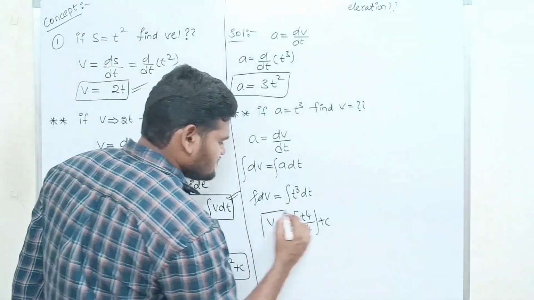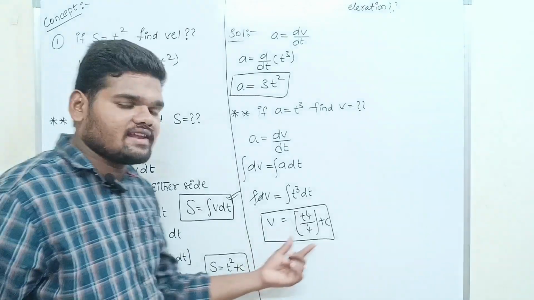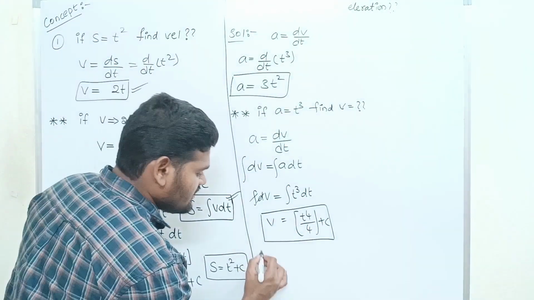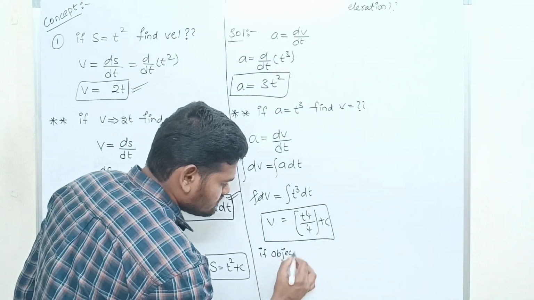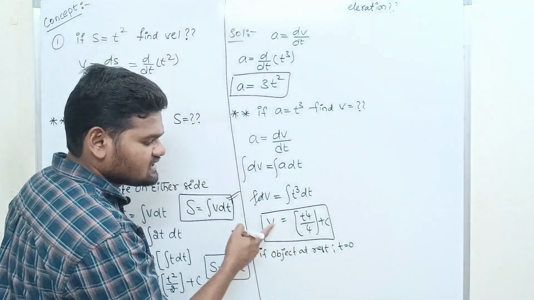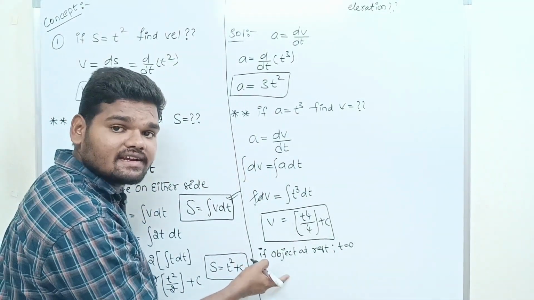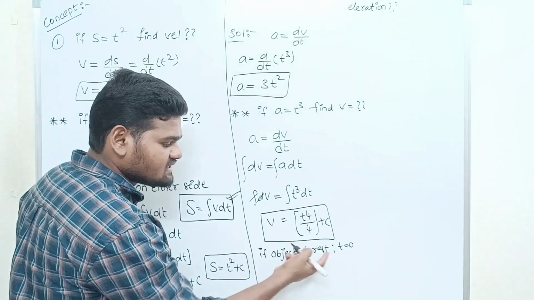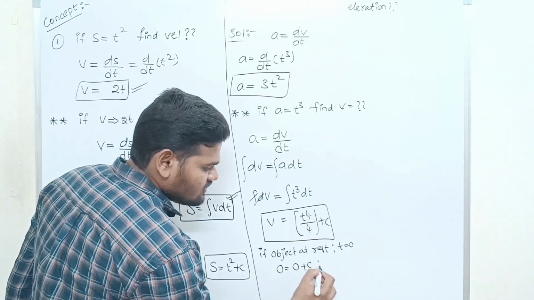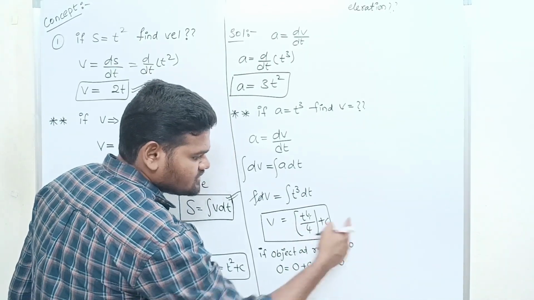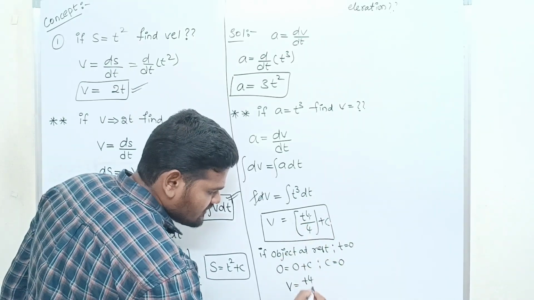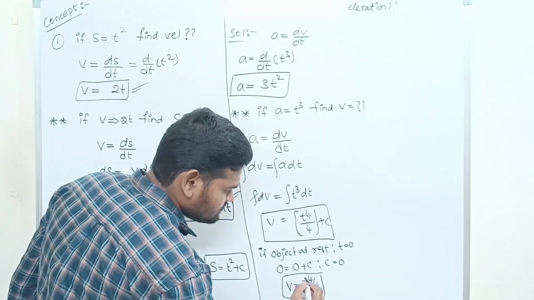So this is the expression for velocity. They have given that initially the object is at rest, when t is equal to 0. Just substitute this condition. Object at rest means velocity is equal to 0, and time t is equal to 0. So 0 plus c, then overall c is equal to 0. So c is 0 here. Then you will get v is equal to t power 4 by 4. This is your answer.